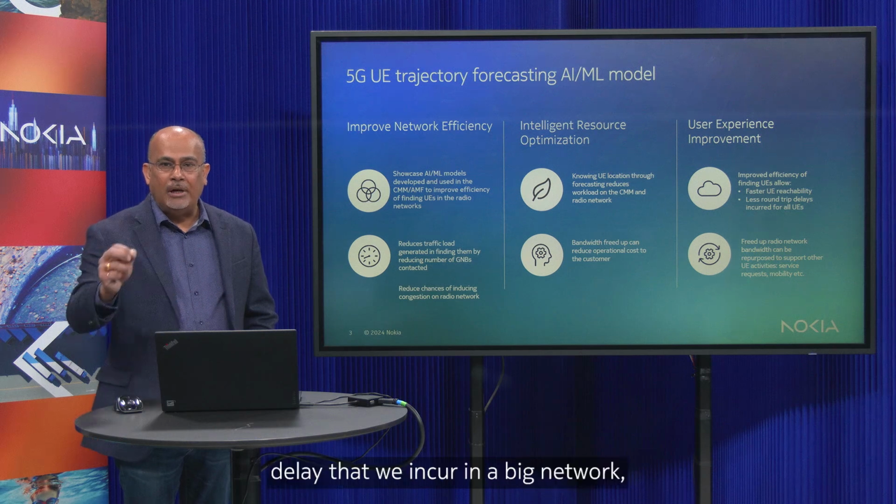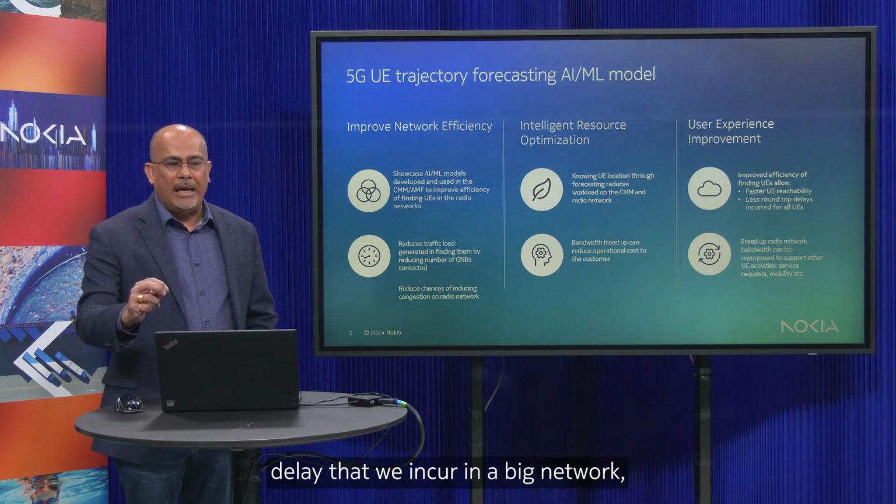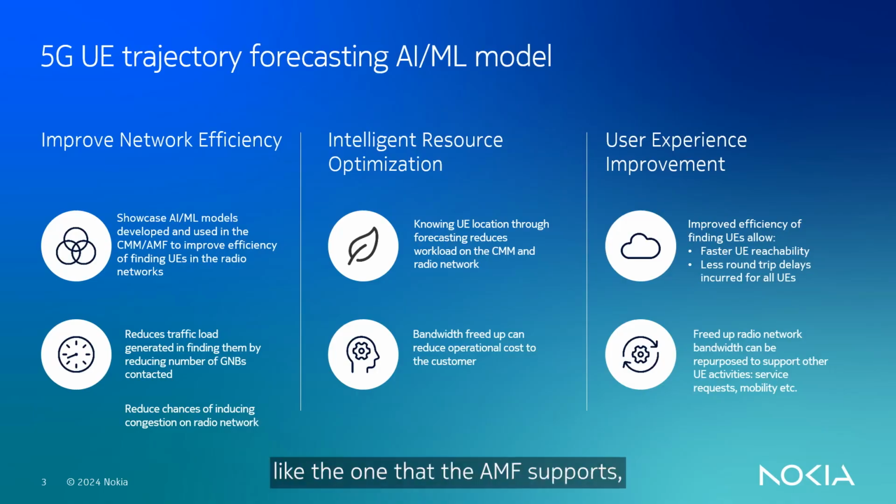The round-trip delay in a big network like the one that the AMF supports is related to how congested that network is. More packets in the network, more time it takes to reach a UV and get a response back. If we free up that bandwidth, we can reach those UVs faster, improving the end user experience.